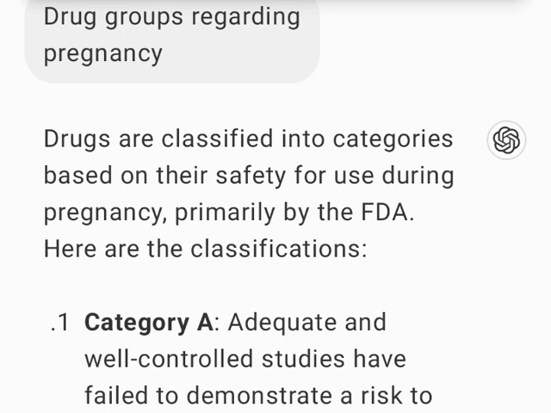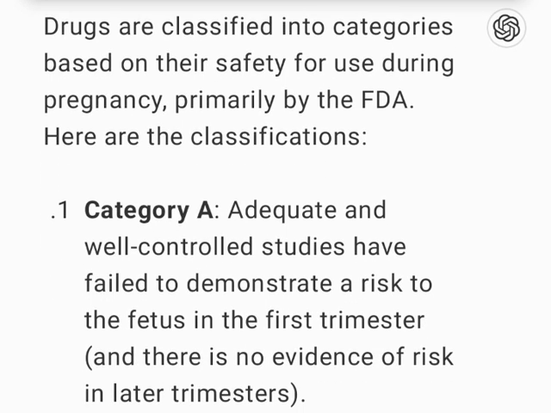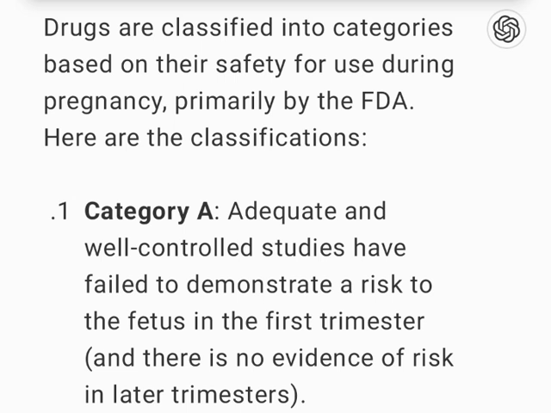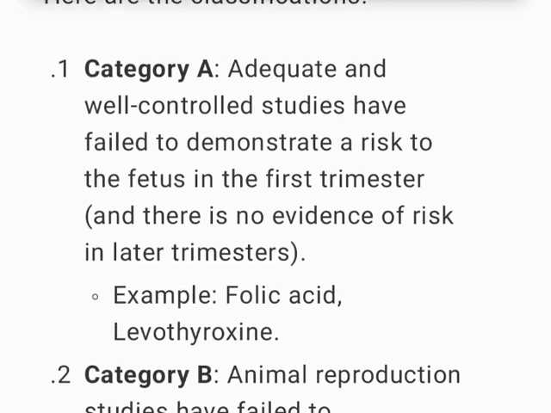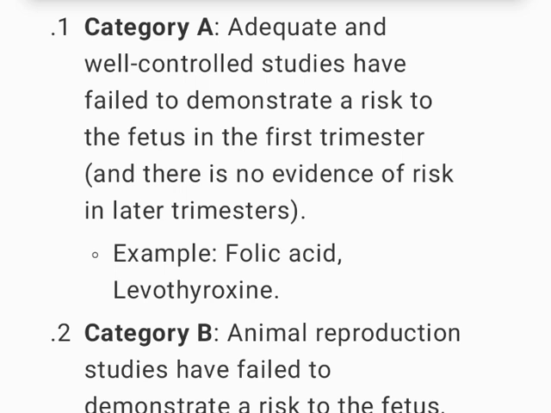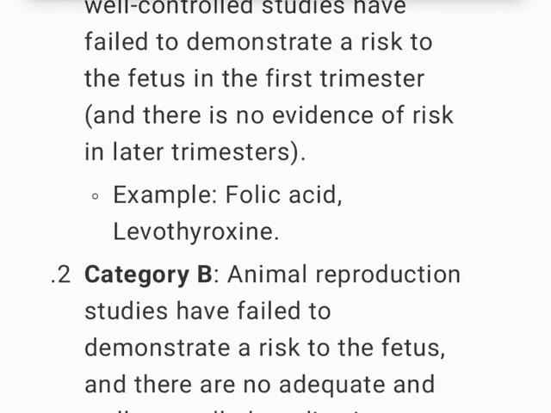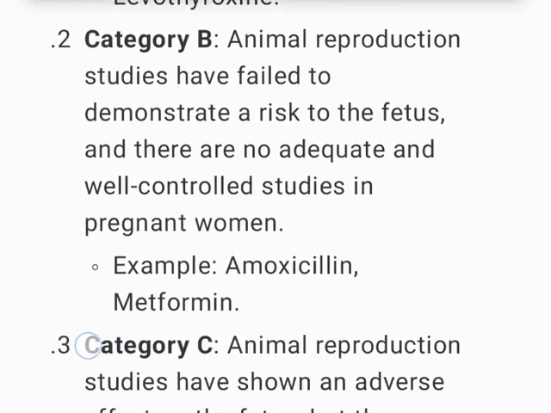Drugs are classified into categories based on their safety for use during pregnancy, primarily by the FDA. Here are the classifications. 1. Category A. Adequate and well-controlled studies have failed to demonstrate a risk to the fetus in the first trimester, and there is no evidence of risk in later trimesters. Example, folic acid, levothyroxine.